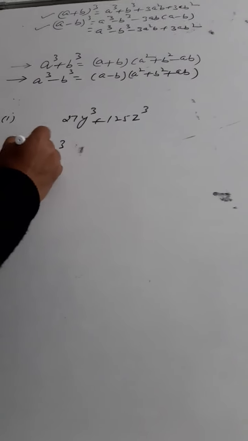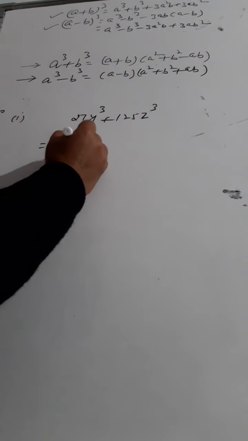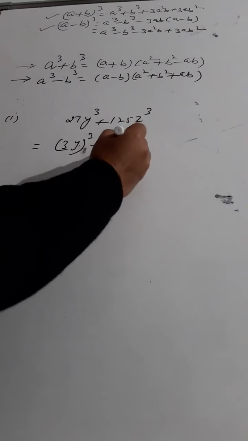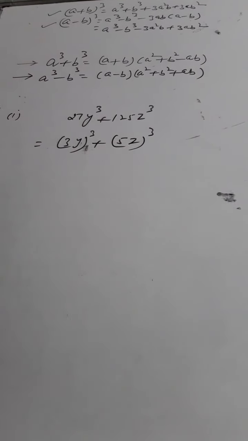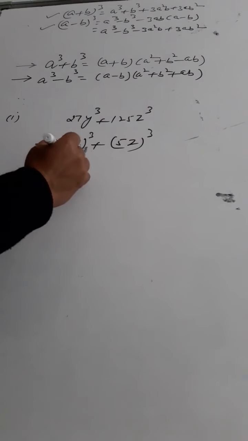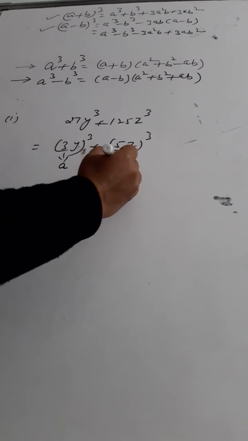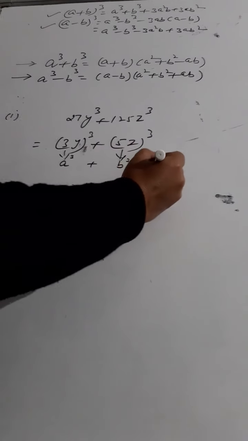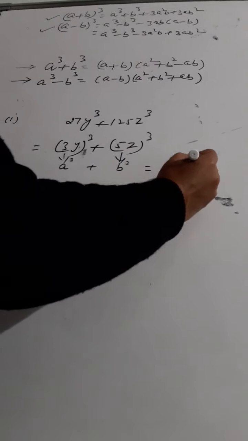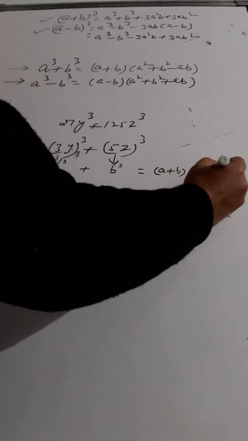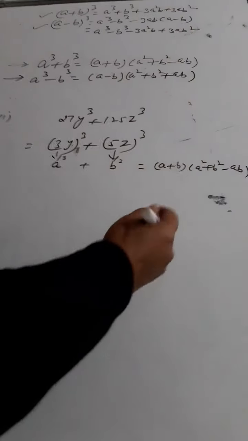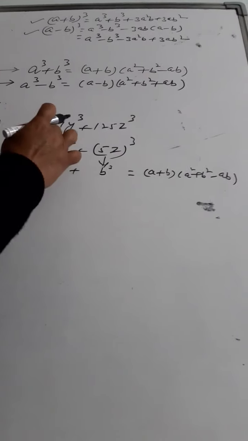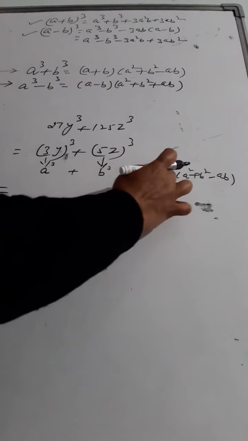So I need to check that 27 is the cube of 3 and y is the cube of y, so 3y whole cube, plus 125 is the cube of 5 and z is the cube of z. So A is 3y, and B is 5z. Now this is A cube plus B cube, and what is that equal to? A plus B into A square plus B square minus AB. So I will write my answer finally, because I identified this is A and this is B, so I have to substitute here.